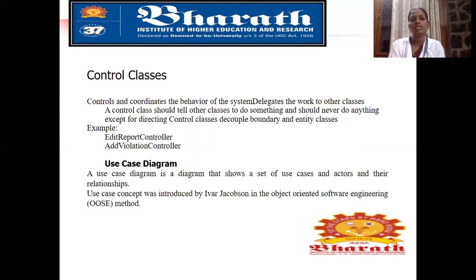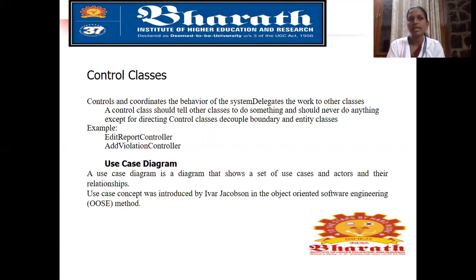Next, use case diagram. A use case diagram is a diagram that shows a set of use cases and actors and their relationship. The use case concept was introduced by Ivar Jacobson in the object-oriented software engineering method. This use case diagram is the heart of the Jacobson diagram.